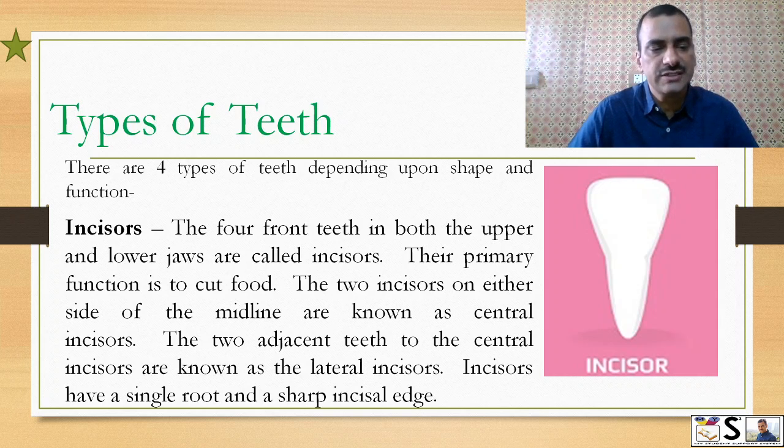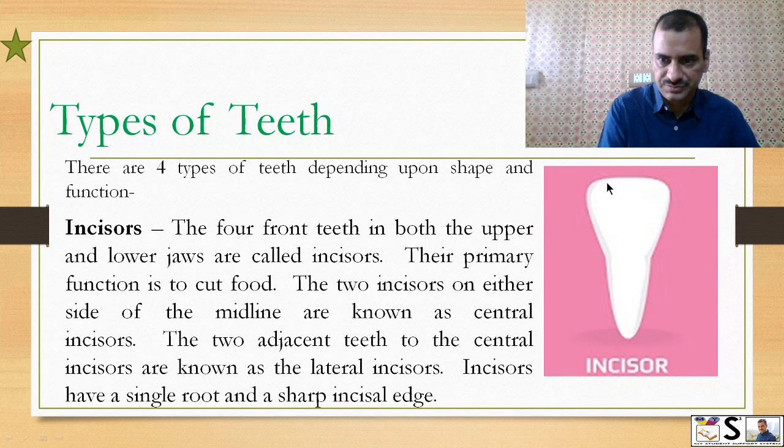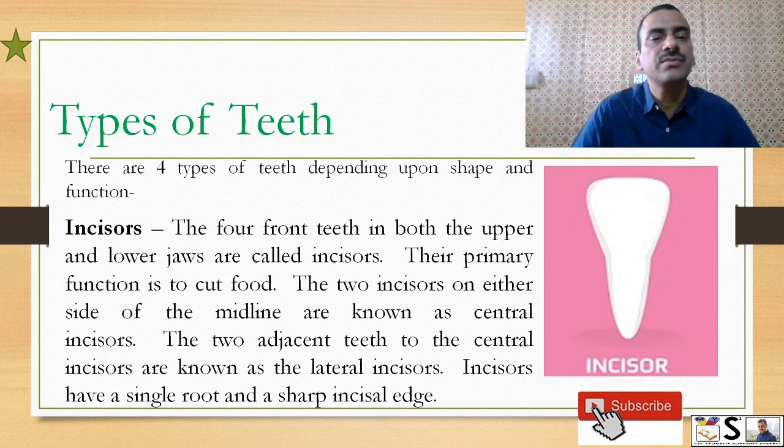The 2 incisors on each side of the midline are known as central incisors, and the 2 adjacent teeth to the central incisor are known as lateral incisors. Incisors have a single root and a sharp incisional edge. This is the root, this is the incisional edge or cutting edge, we can say.